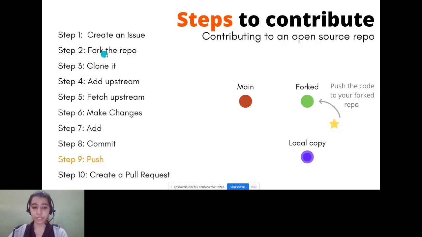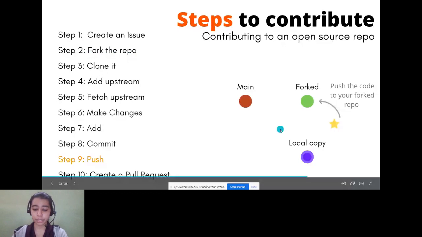After that, you fetch upstream. In fetch, what you do is from the main repository, you fetch all the changes to your local copy. After that, you make all the relevant changes, you add them, commit them, then you finally push the code to your forked repository. And after you have successfully pushed the code, you create a pull request. So these are the 10 steps that are followed to successfully contribute to open source.